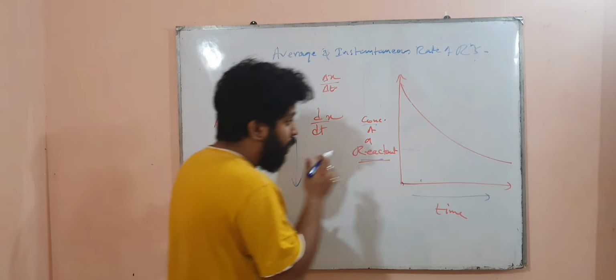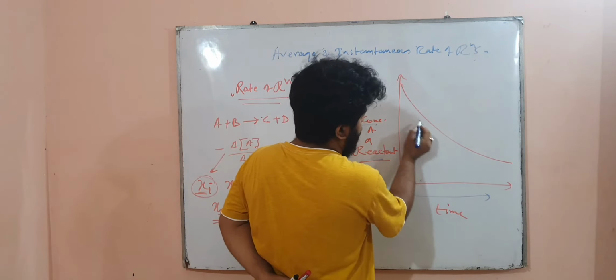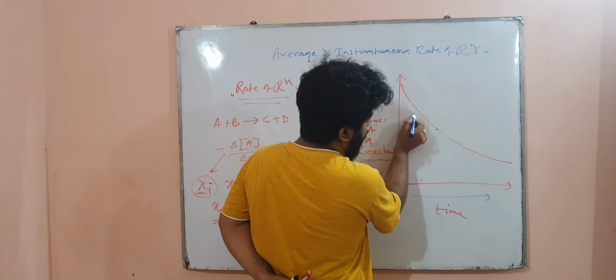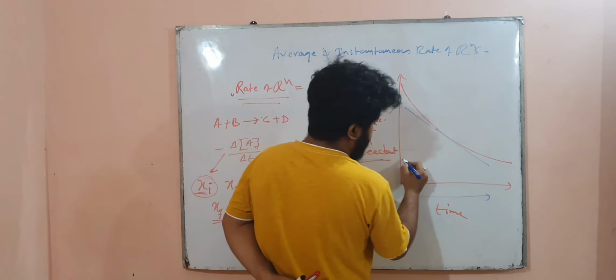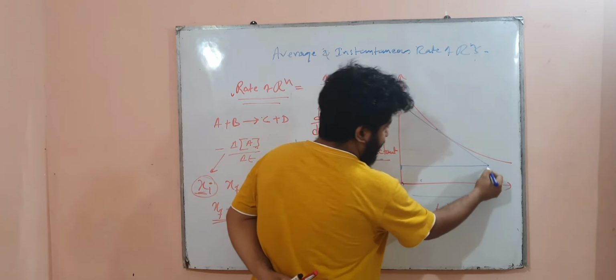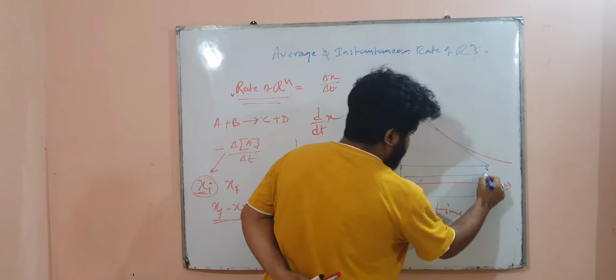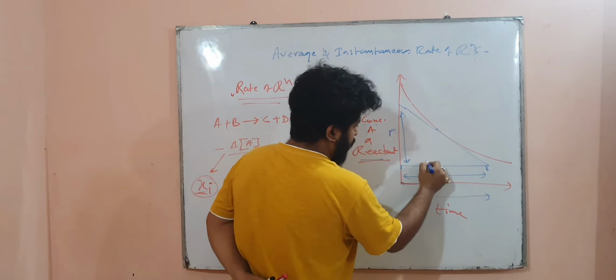Now, if you want to find out the instantaneous rate of reaction, you need to draw a tangent here. When you draw a tangent, you will get it like this. You measure the change from this to this, which will become your perpendicular by base.